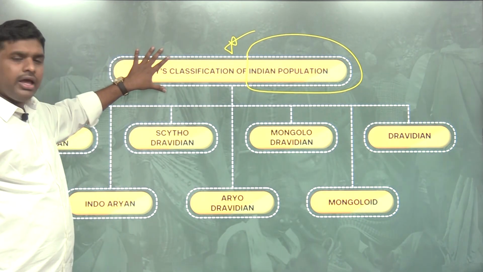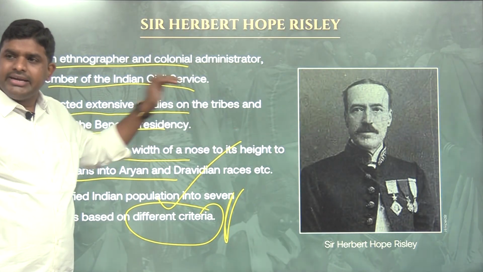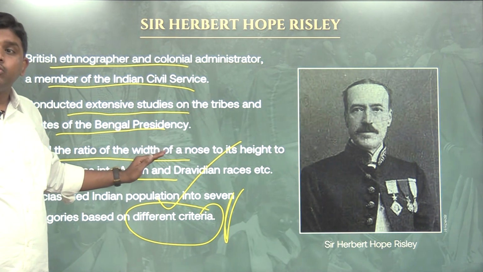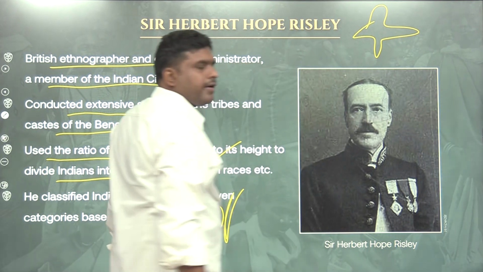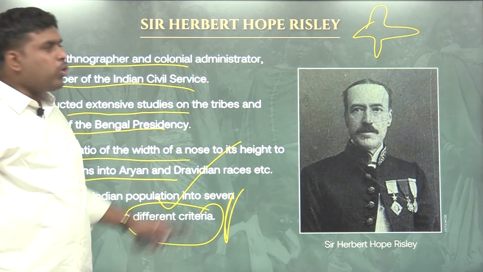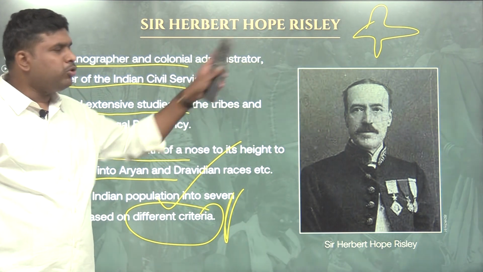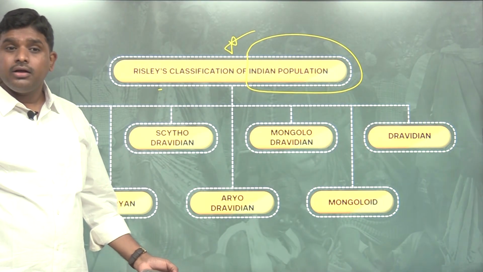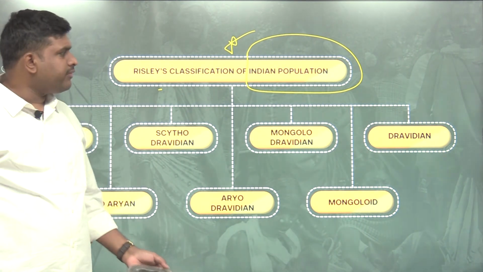So this Risley did extensive survey and research and came to a conclusion about India: who are the people living in this India. He classified these people into 7 categories based upon their physical features.